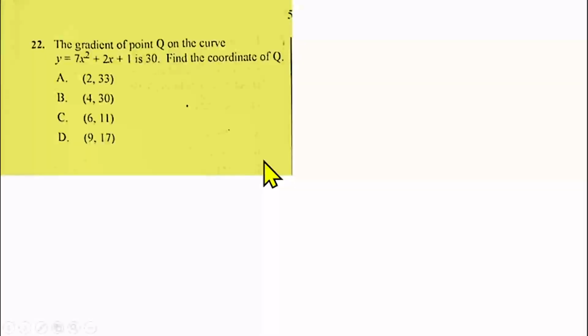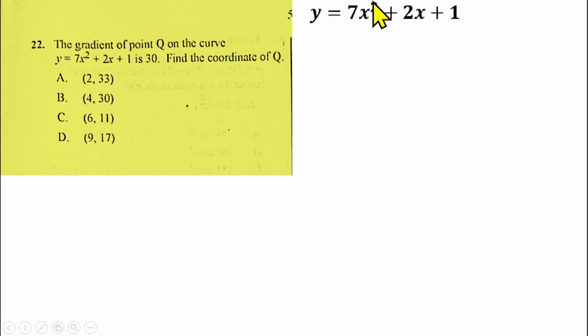Question number 22 is from the application of differentiation. The gradient of point q on the curve y equals 7x squared plus 2x plus 1 is 30. So find the coordinates of q. So we are given the curve y equals 7x squared plus 2x plus 1, and the gradient is 30 at this point. So we are looking for the coordinates of q.